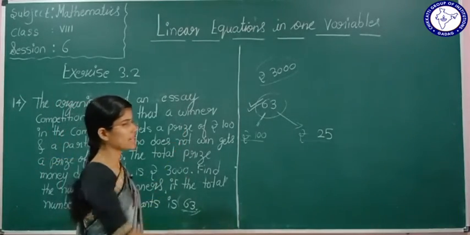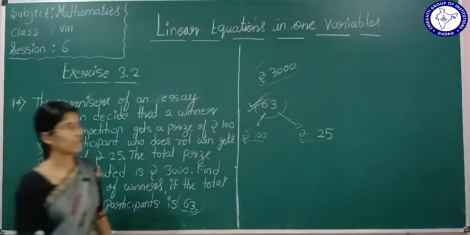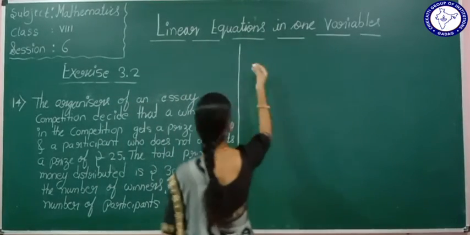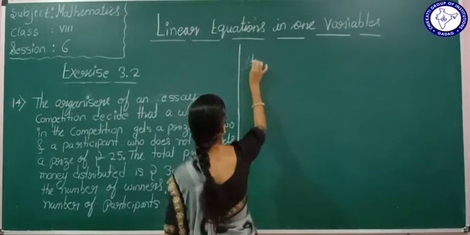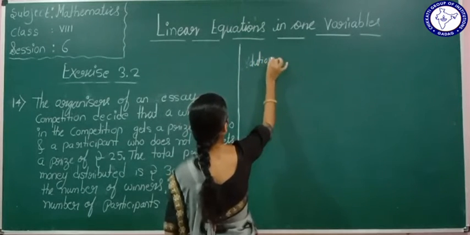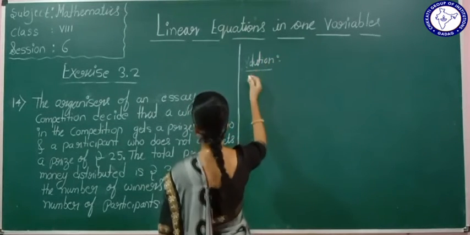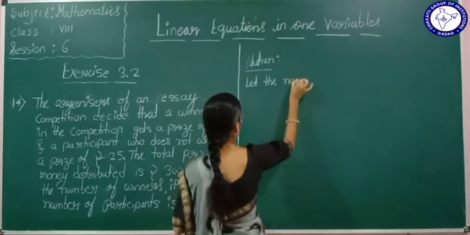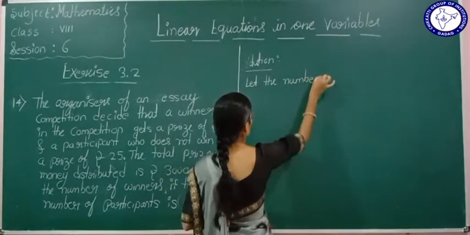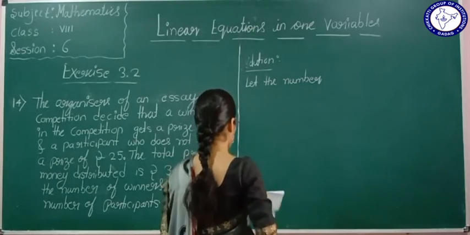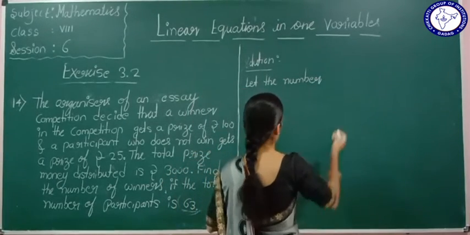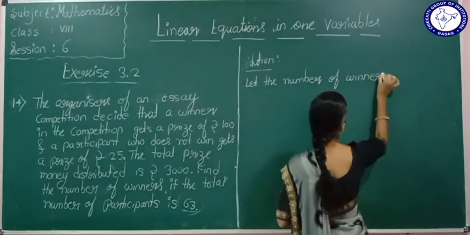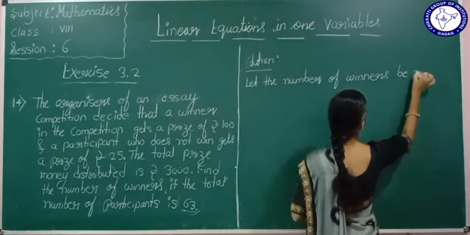From these data we will solve, so the solution for this. Since we don't know, we will assume let the number of winners be x.